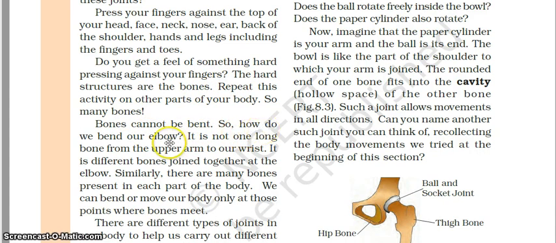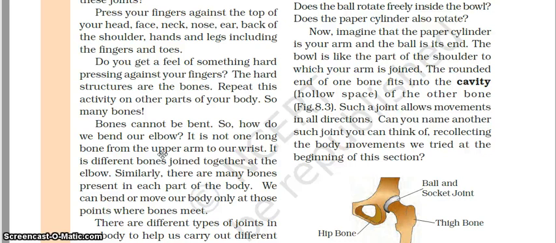So how do we bend our elbow? It is not one long bone from the arm to our wrist. Our body is made up of a number of bones, as I have told. It is not that we have a single bone in our arm or a single bone in our legs. There are a number of bones joined together to facilitate movement of our body.